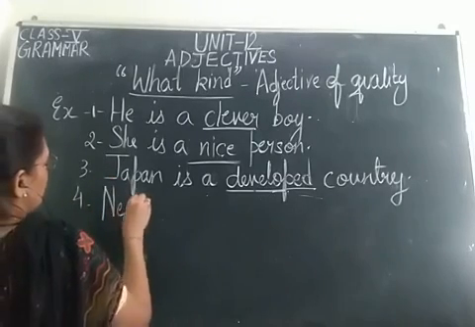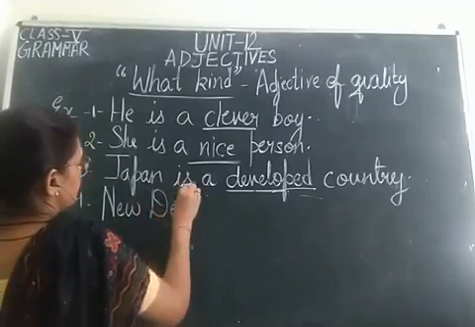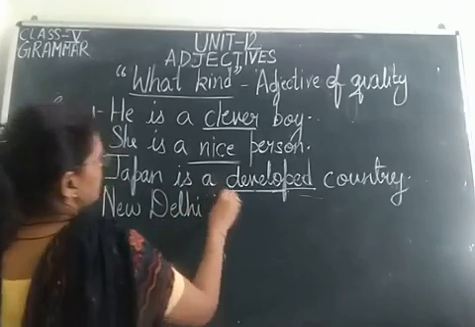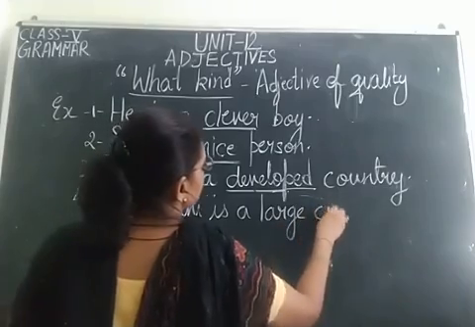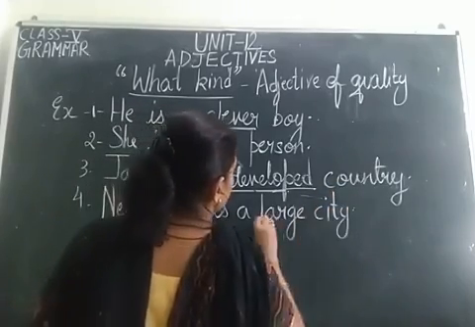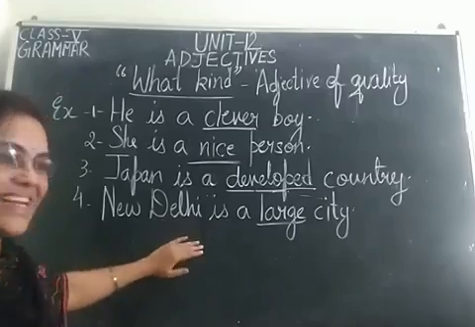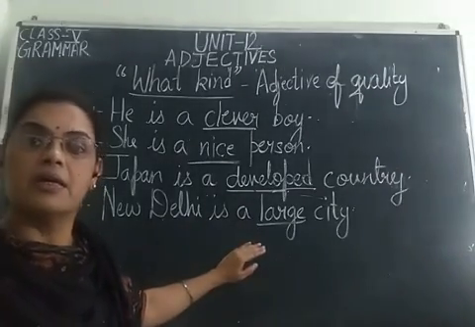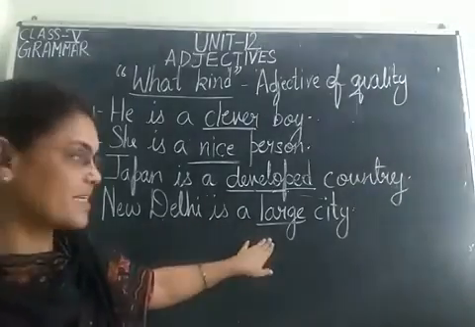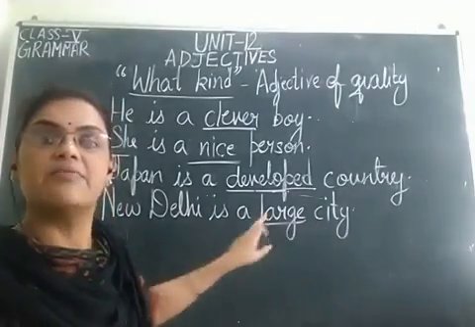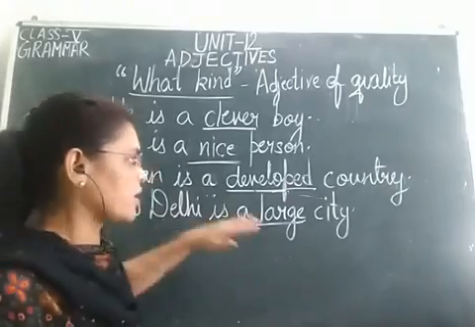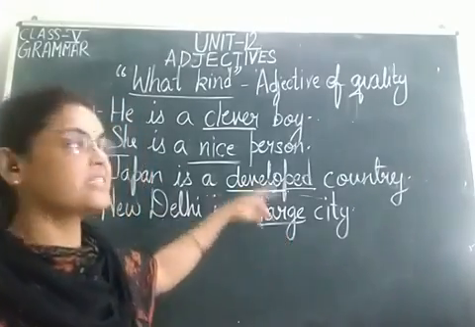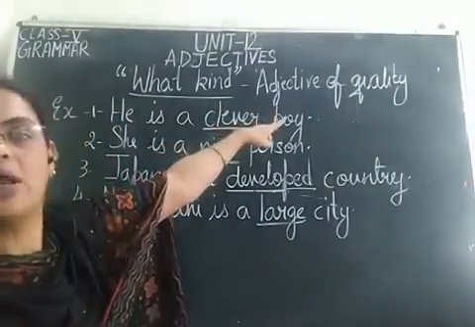Then, New Delhi is a large city. Adjective is large. It is telling us about the size of the city. Size of the city. Which city? New Delhi. So, again, what kind of city? Large city. Adjective of quality.